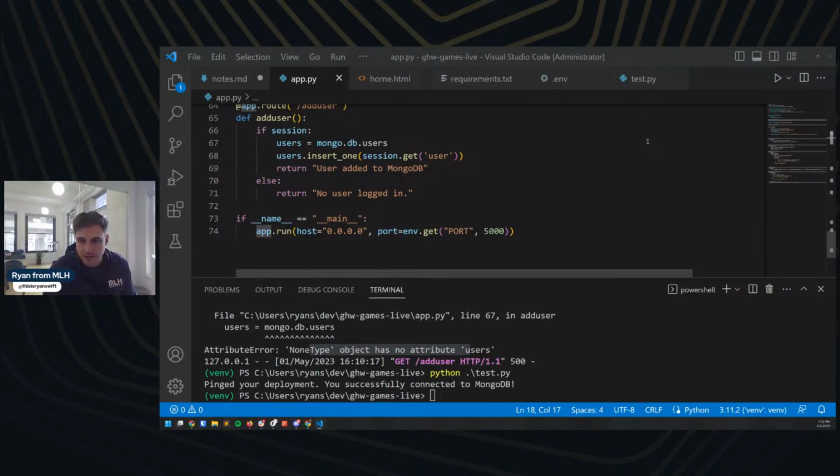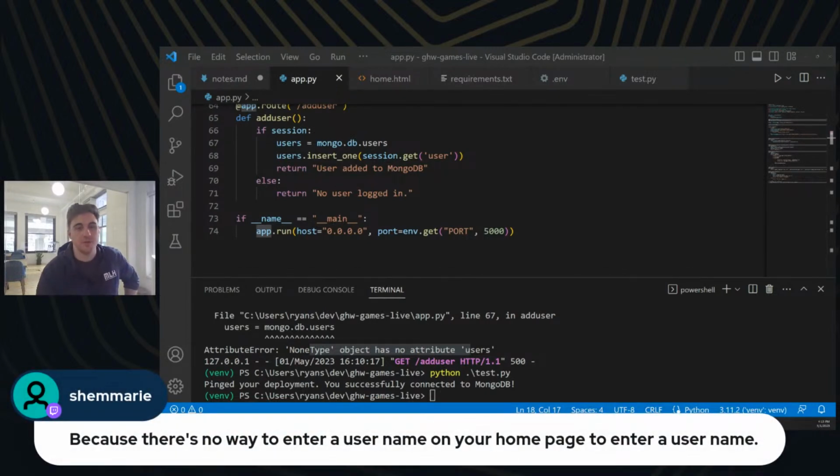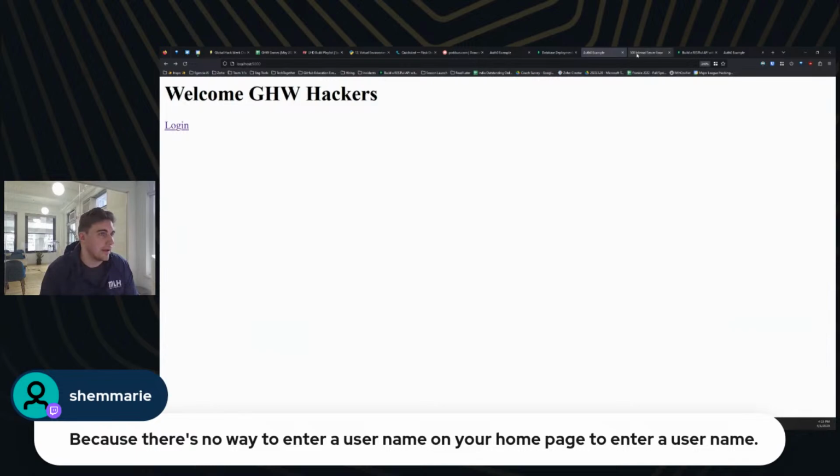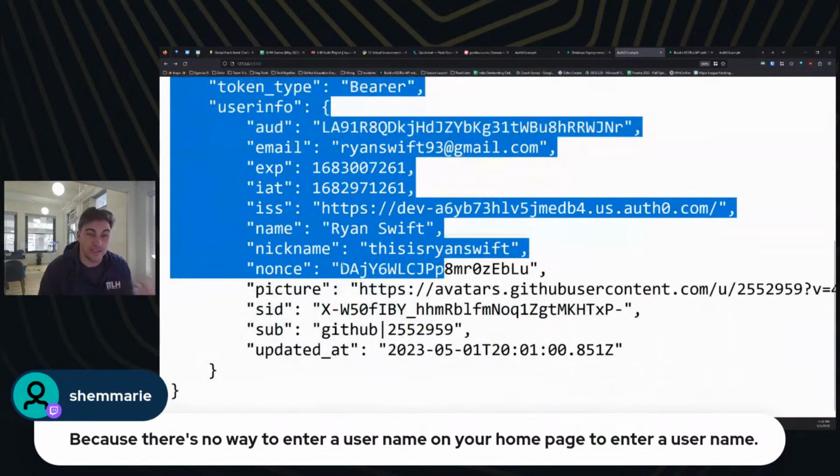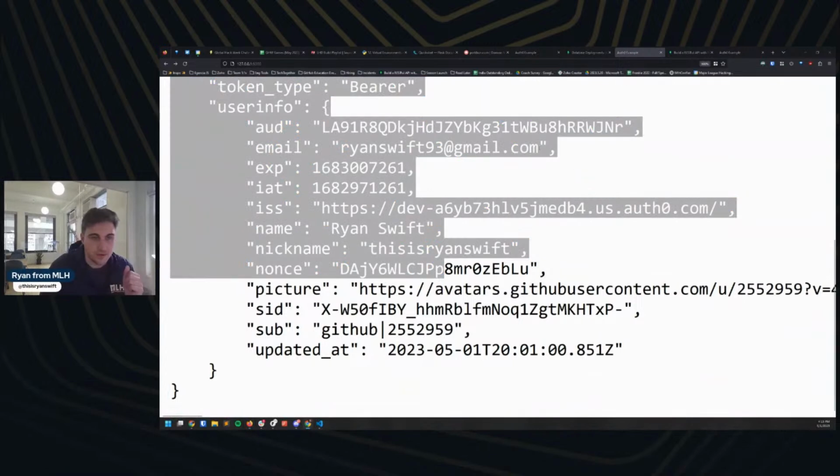I mean, let's give it a shot here. We don't need to enter a username. We're using the existing data that is already being provided by Auth0. So if you take a look, let's go back here one. This whole bracket of information, all of this is the object that we're going to be storing in the database, is what we're trying to do here.